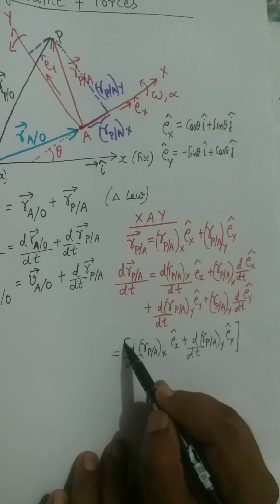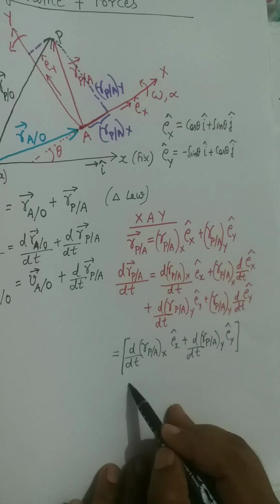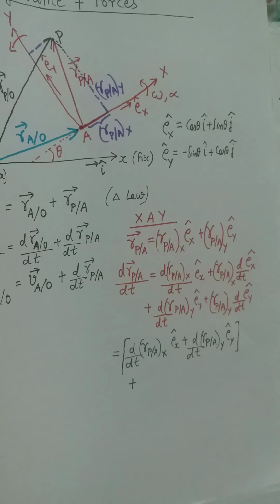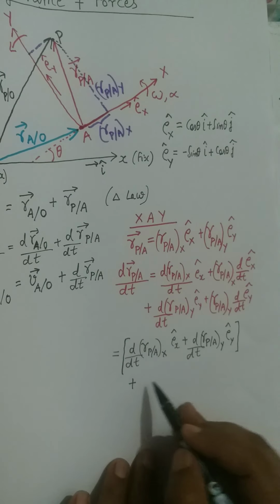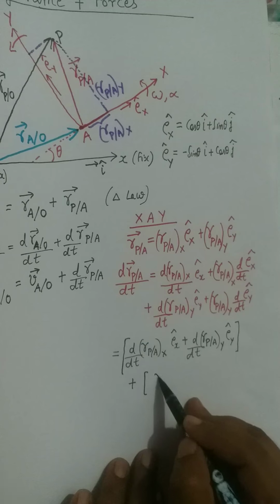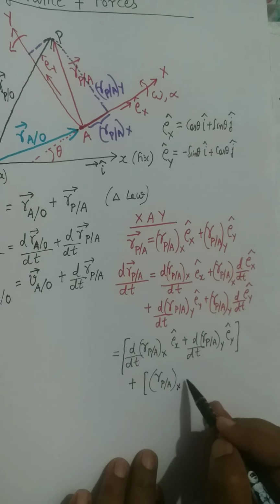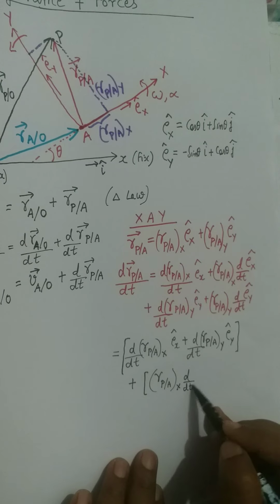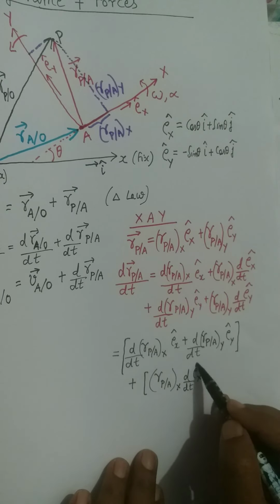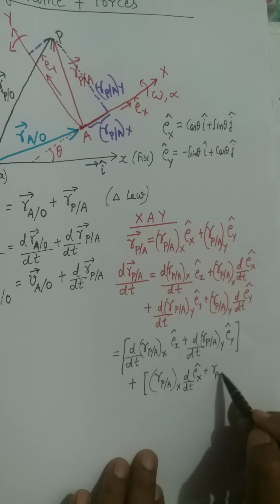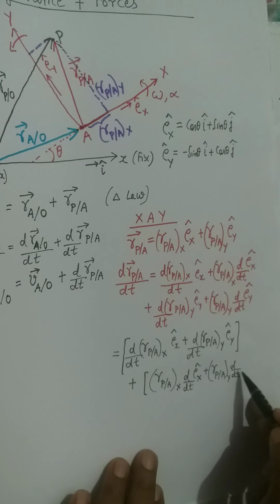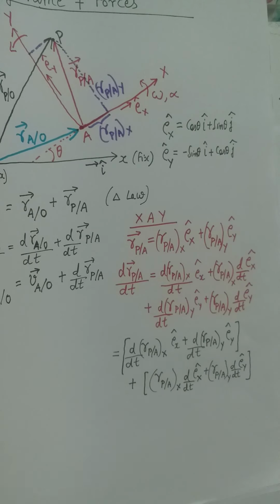I associate these two terms in one bracket and then the other factors in another bracket. So here I will have r_P/A x and the derivative of Ex cap, plus r_P/A y and then derivative of Ey cap. So this way you can rearrange the factors.